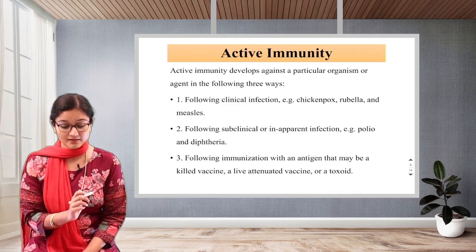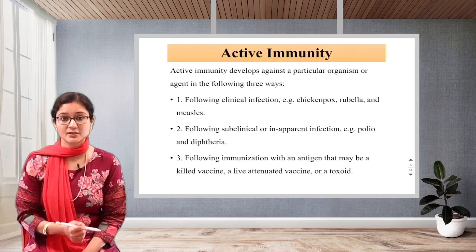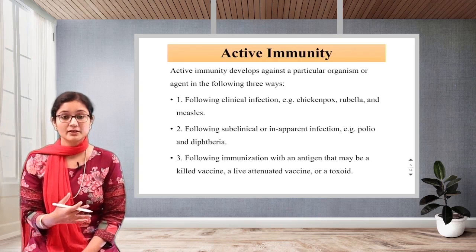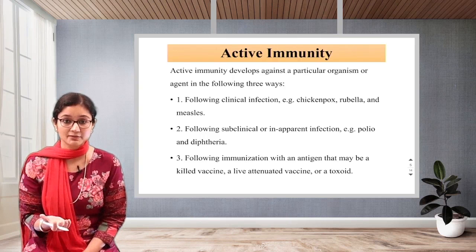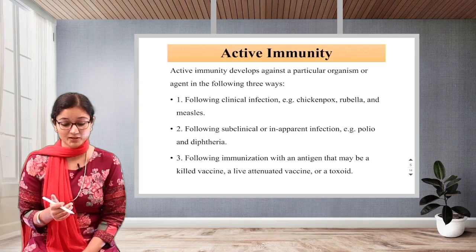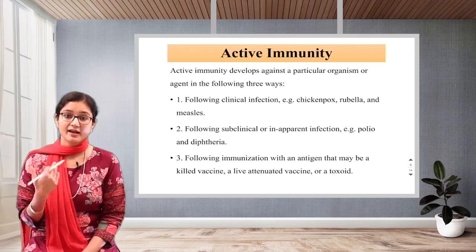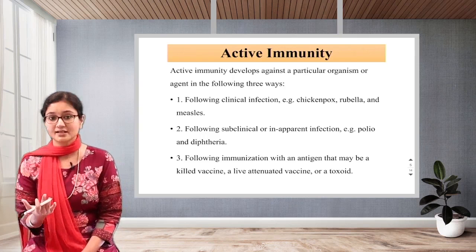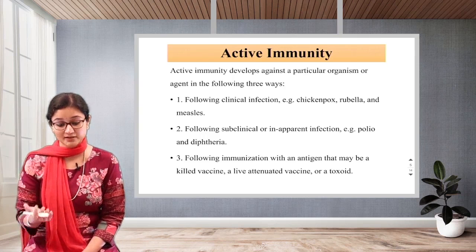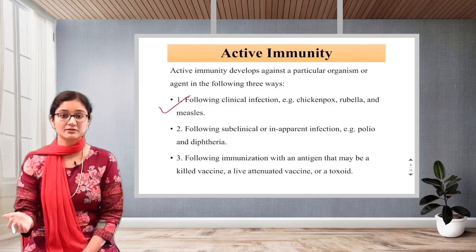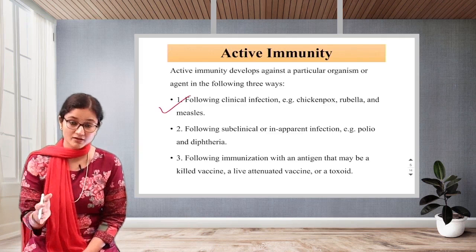The first thing is following a clinical infection. Just as I gave you an example, if a person is suffering from chickenpox, rubella, measles, then the body itself produces antibodies against it. Once it has been affected, the next time there is very little chance that a person can again get chickenpox. So the first is following a clinical infection, meaning an infection has occurred in the body.